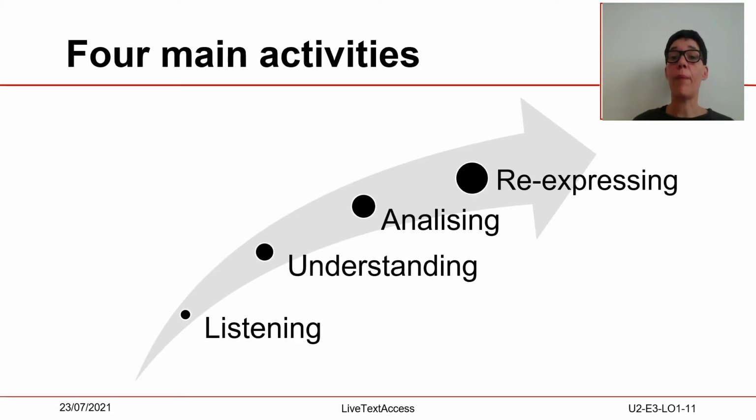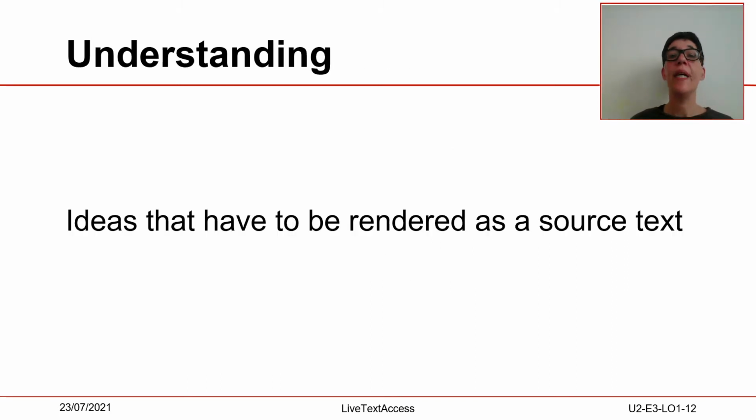In addition to the working memory, the work of the real-time intralingual subtitler involves the 4 main activities which were formulated by Jones in 2002 for simultaneous interpreting, which are listening, understanding, analyzing, and re-expressing. The understanding refers to the ideas that have to be rendered as source text. Obviously, a real-time intralingual subtitler cannot understand ideas if he or she does not know the words the speaker is using to express them.